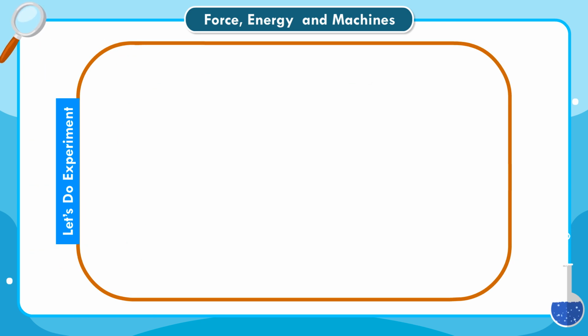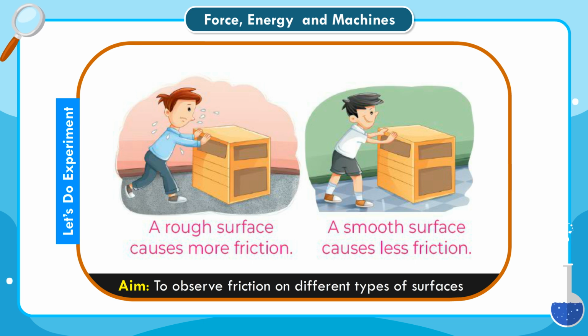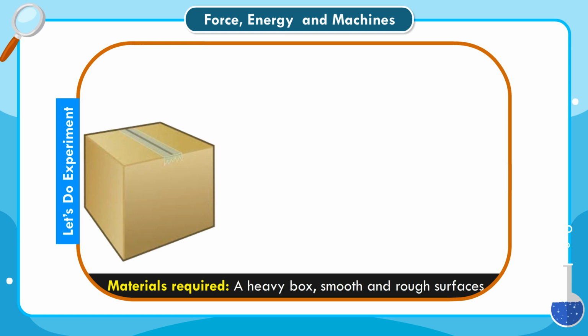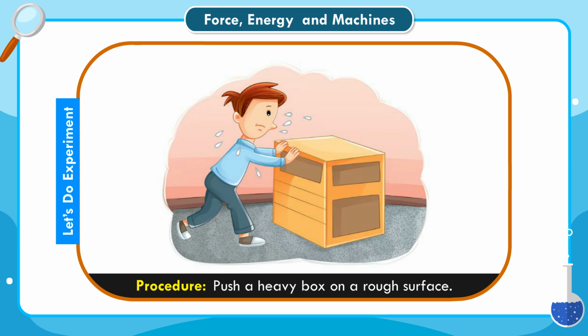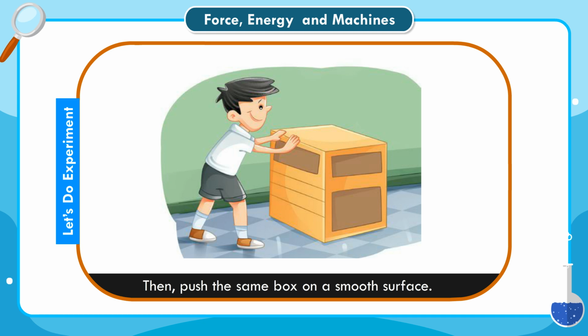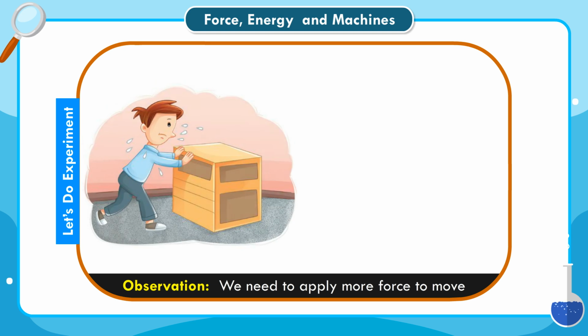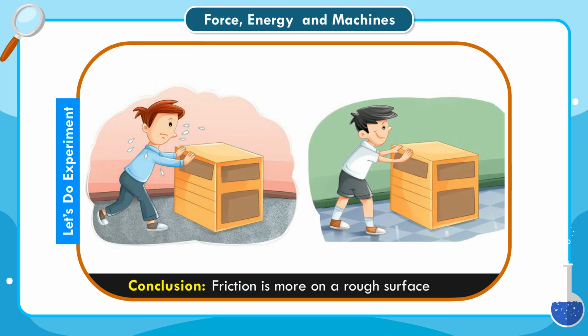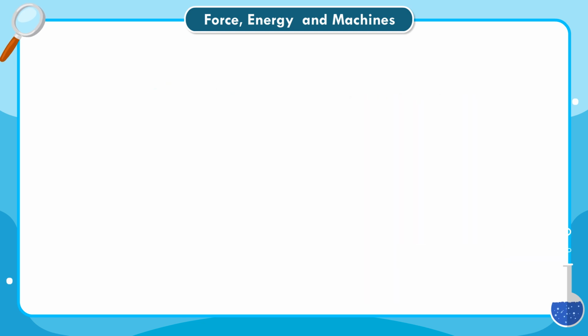Let's do an experiment. Aim. To observe friction on different types of surfaces. Materials required. A heavy box, smooth and rough surfaces. Procedure. Push a heavy box on a rough surface. Then, push the same box on a smooth surface. In which case do you need to apply more force? Observation. We need to apply more force to move the box on the rough surface. Conclusion. Friction is more on a rough surface as compared to a smooth surface.